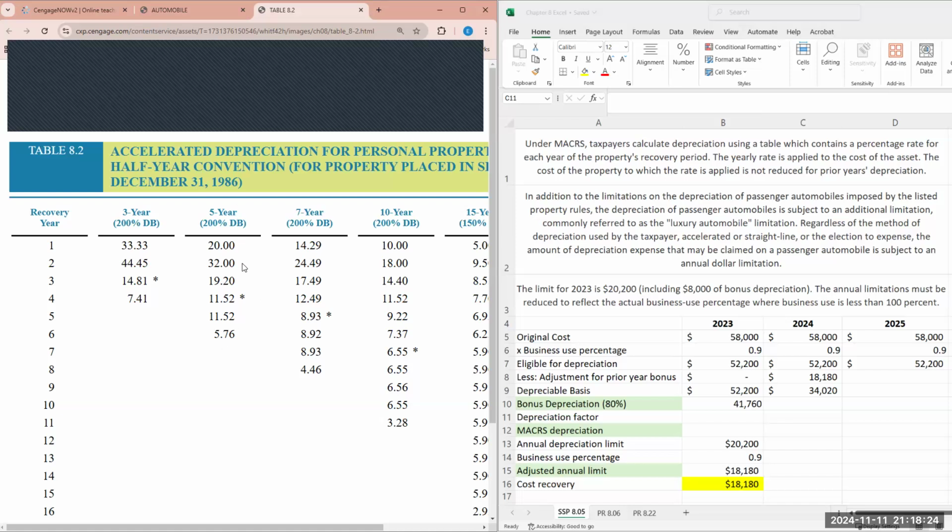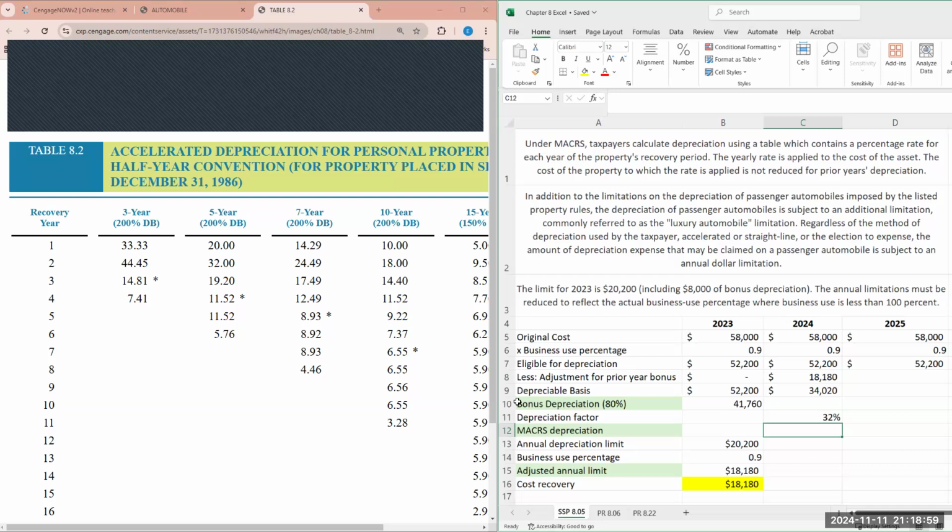So year 1, 20%, year 2, 32%, year 3, 19.20%, year 4 and 5, 11.52%, and year 6, 5.76%. And the reason being is because it generally factors in that the automobile is being placed in service using the various conventions that are available. So a portion in the first year and then a portion in the last year or the year of disposition. So in such case, we factor in the depreciation factor. It lets us know here it's 32%, so 0.32.